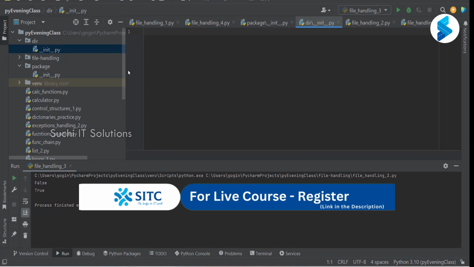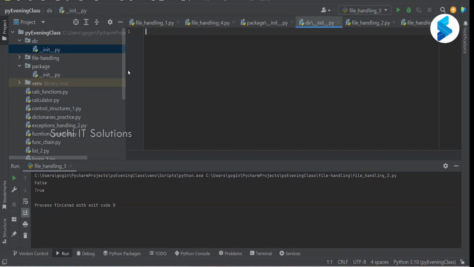It changed. Is it still a directory or a package? It is a package now. So that is the difference. A package will contain an __init__.py file, whereas the directory doesn't. So this is the difference.